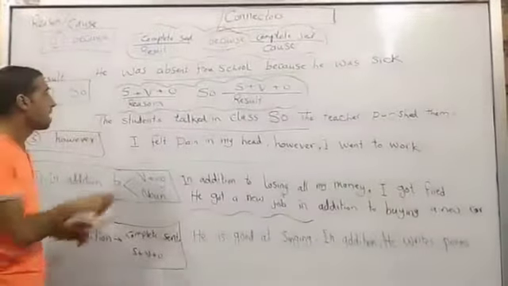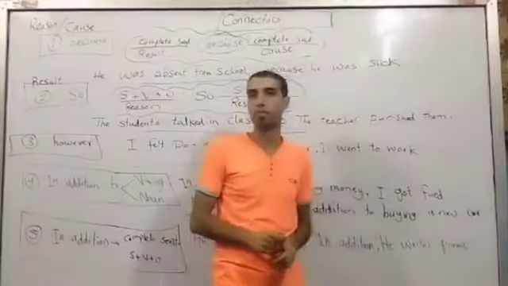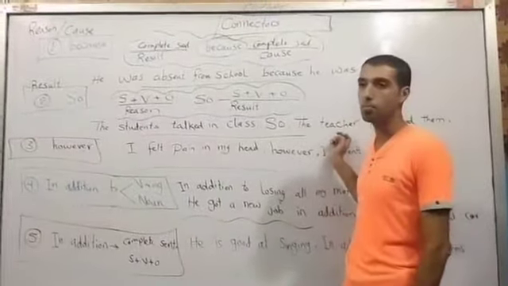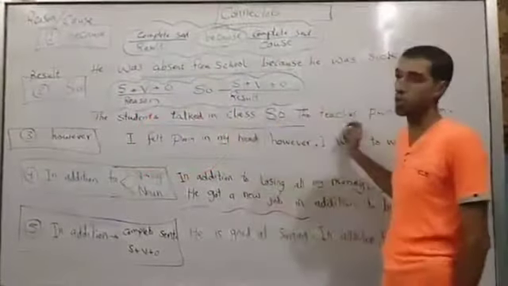Let's see. The students talked in class, so the teacher punished them. What is the main reason for punishing the students? Because they talked in class. And that is why the result was the teacher punished them.